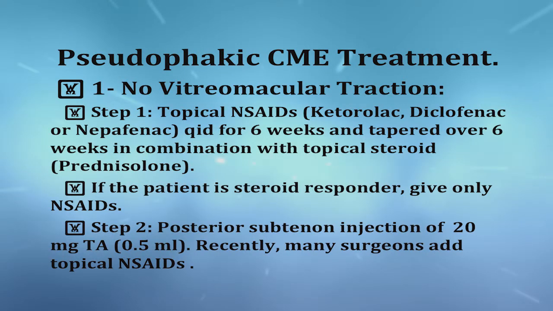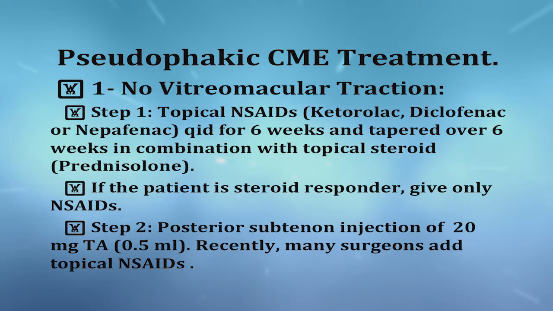If there is no vitreomacular traction, in step 1 we will give topical non-steroidals with topical steroids for around 6 weeks and then re-evaluate again. After 6 weeks, we will repeat the OCT and see if the patient improved. If so, it's okay. If not, we will go for the second step. If the patient is a steroid responder, we will give only non-steroidal, and we will also follow for 6 weeks and then reassess again.